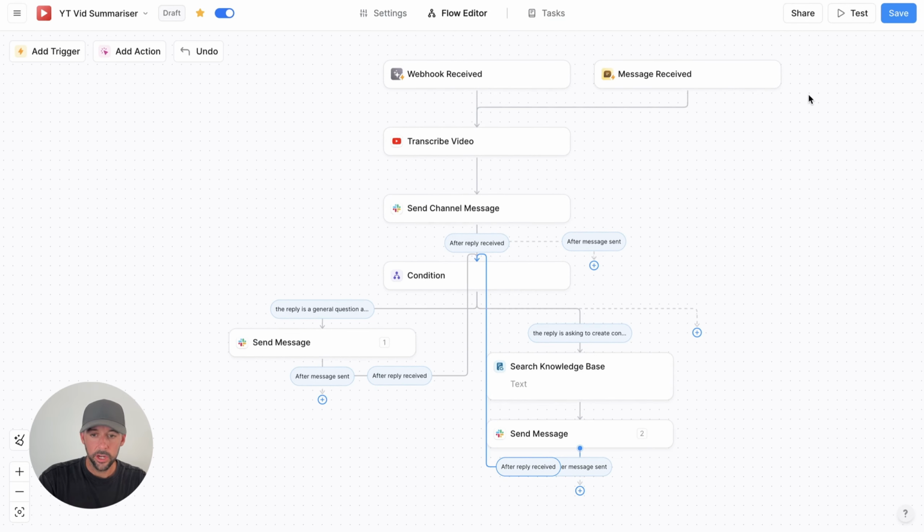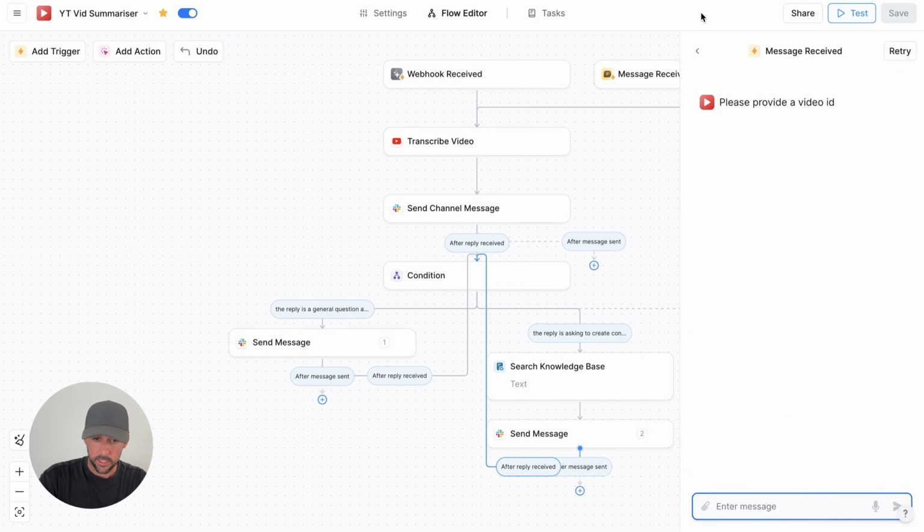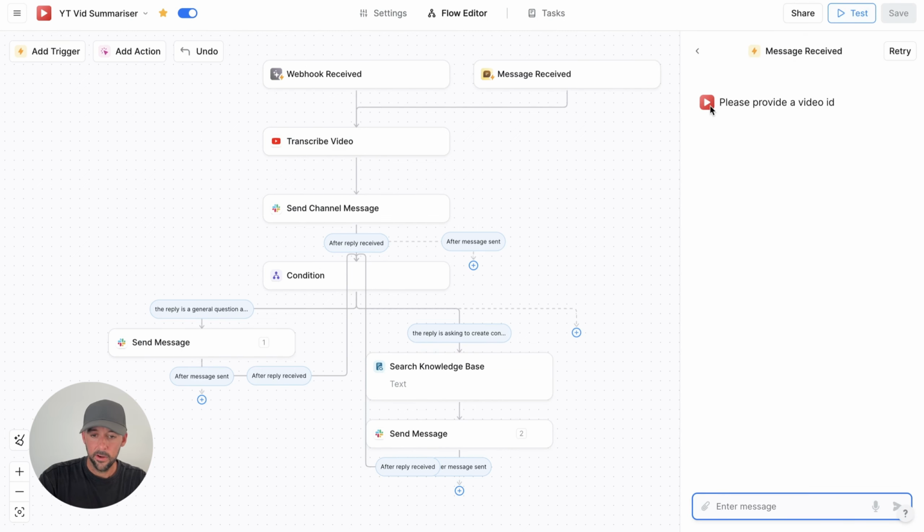So let me demo this and show you how this works. I'm going to quickly press save here. Then I'm going to go to test. So let's retry this test. Now you can see here it's asking me, please provide a video ID. That's just the setting in here. So I've put in this message received trigger. Greeting message is, please provide a video ID. So if I go over to test now, the greeting message it's saying is, please provide a video ID.